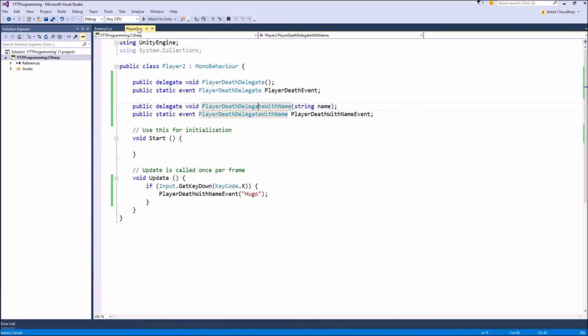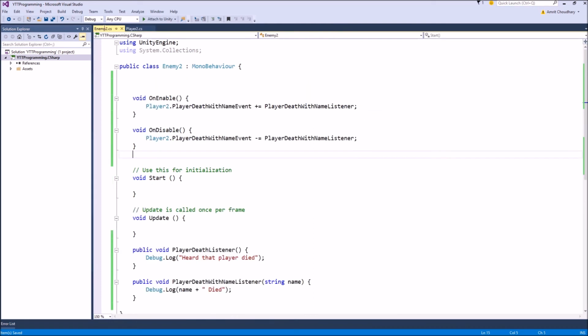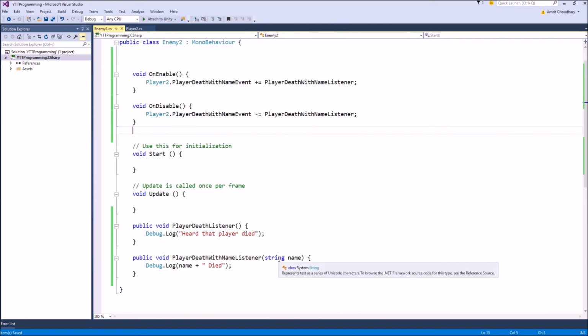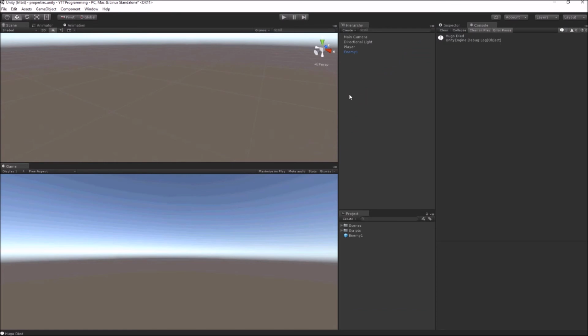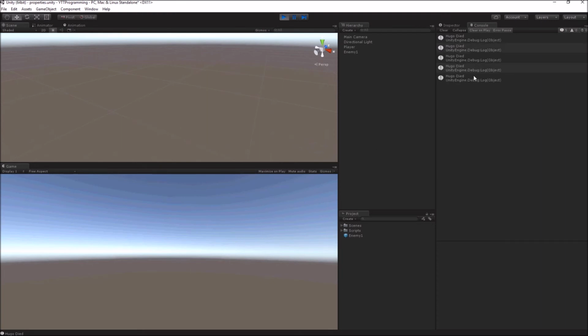So there are simply just 3 differences: I have to change my delegate, whenever I am firing that event I have to provide it an argument, and the listener now has to match the delegate type of that event. Now giving it a run inside Unity. Now when I press X, you will get the event. You can see the enemy also gets the argument that is passed from the player.